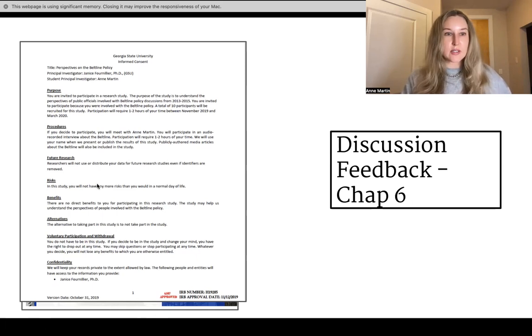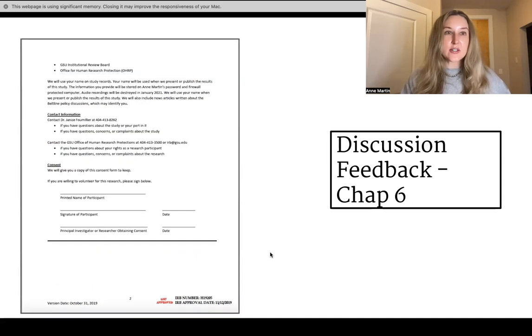All research has risks, but the IRB wants to know, do the benefits outweigh the risk? Benefits, alternatives, and then again, mentioning to participants that it's voluntary and that they can always withdraw at any time. And then confidentiality, that was part of our discussion last week as well, confidentiality versus anonymity.